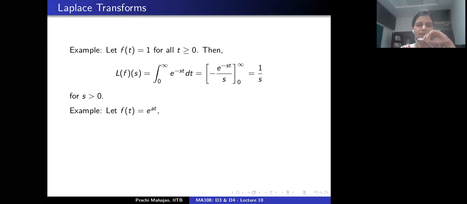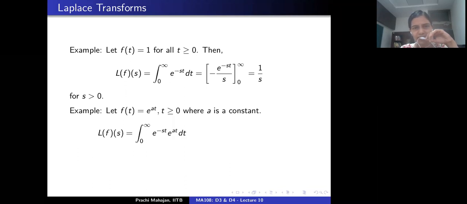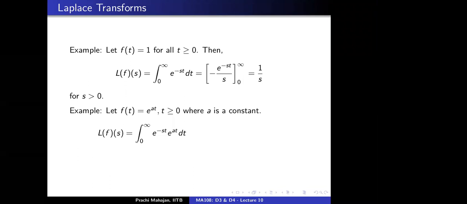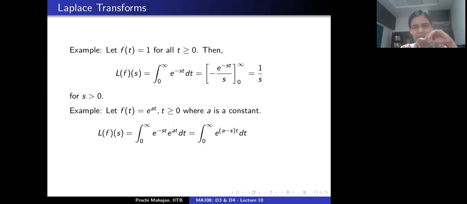All right. Let's consider another function. Let's consider t going to e^(at), where a is some fixed real number. By definition, the Laplace transform of this function would be the integral from 0 to infinity of e^(-st) e^(at). This is the same as e^((a-s)t).